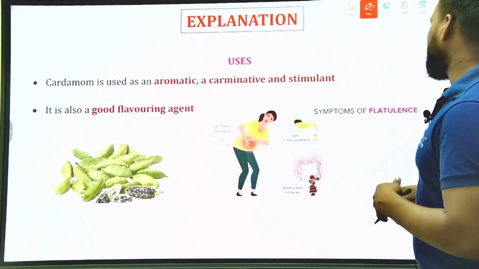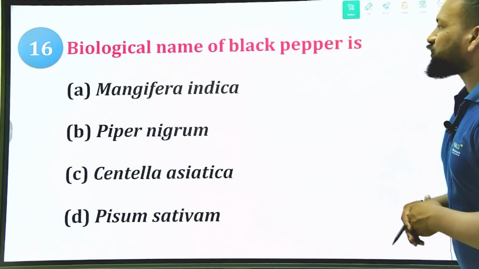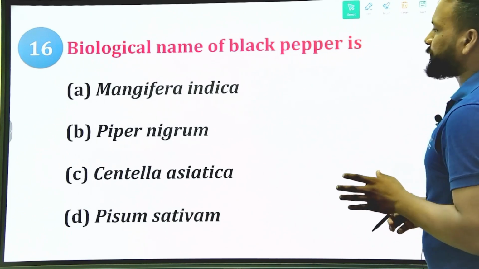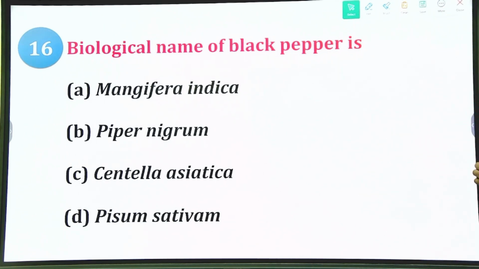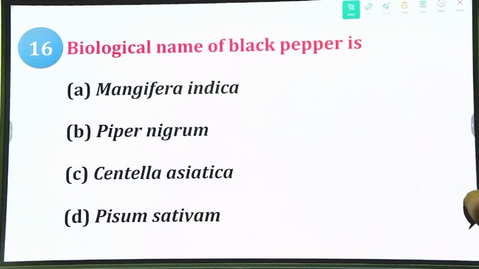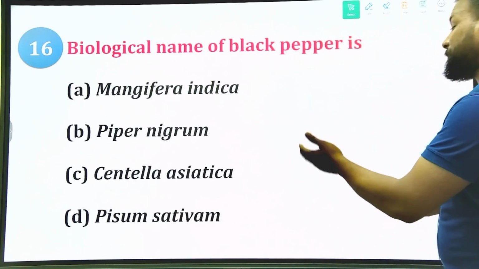Clear? Yes. Next, the 16th question of this series. The biological name of black pepper is, so what is the source of black pepper? Option A, Mangifera indica, B, Piper nigrum, C, Centella asiatica, and D, Pisum sativum.